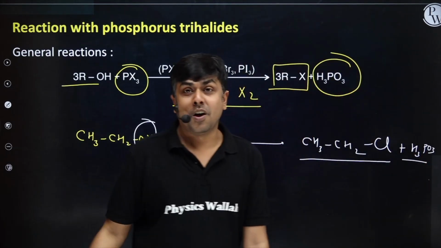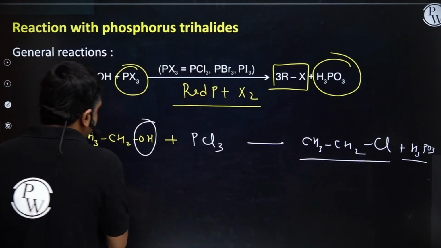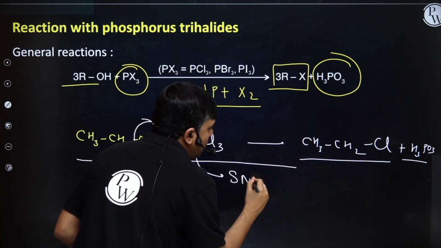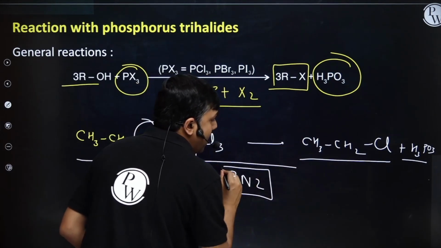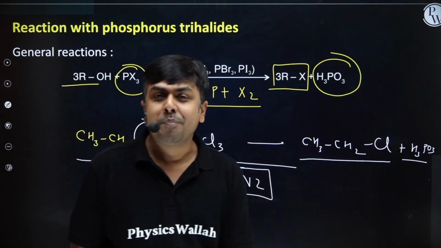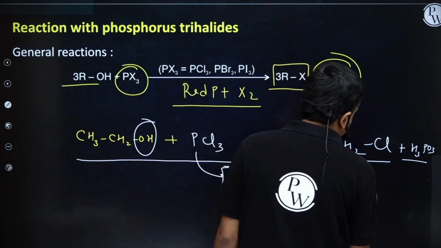Now the important point about this particular reaction is this reaction mainly occurs via SN2 pathway, and if this reaction is SN2 pathway, we will observe inversion. So inverted product.